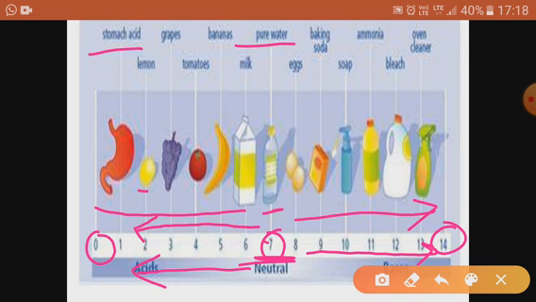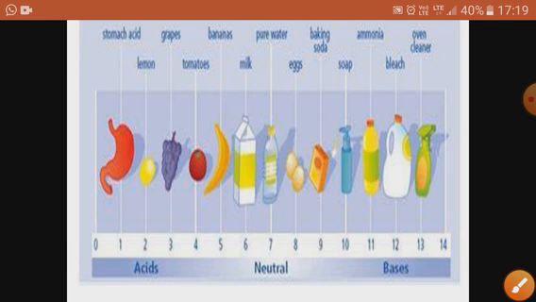Okay, so you can see this slide carefully and you can know about different substances, whether they are acidic or whether they are basic. Here you can learn, but we can also find out which substance is acidic and basic because you have indicators. With the help of some indicators we can find out ourselves which substance is acidic, which one is basic and which one is neutral. So now the next topic will be about the amazing indicators.